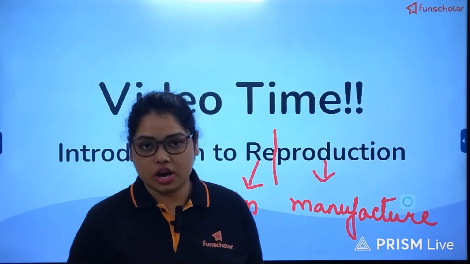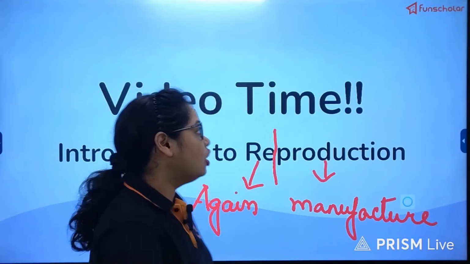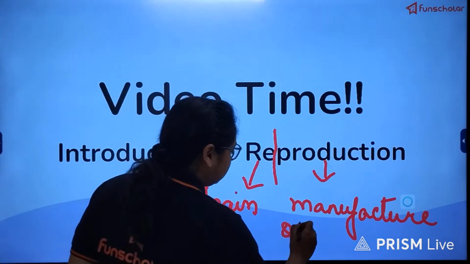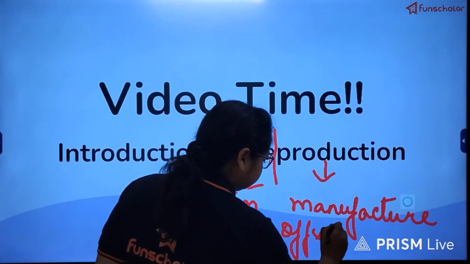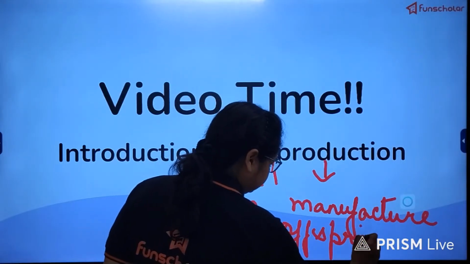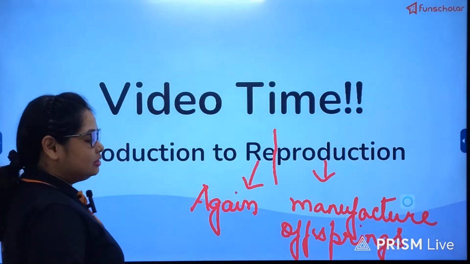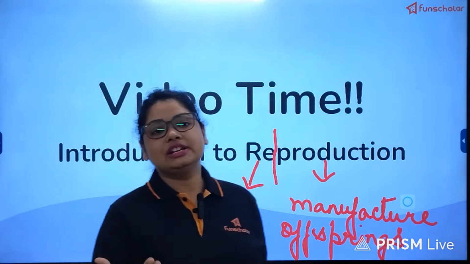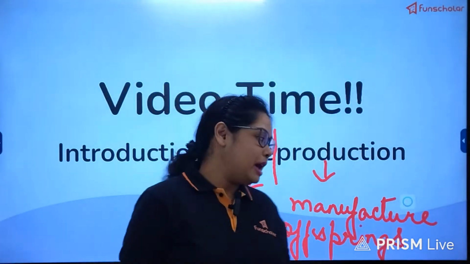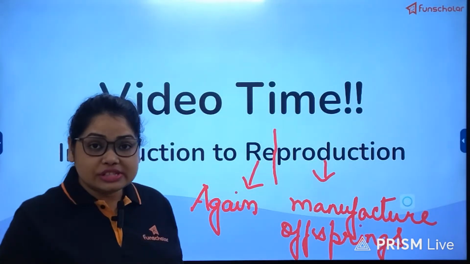Now, manufacturing what? Manufacturing the offspring or the progeny, meaning the children of the next generation. Manufacturing them or producing them.